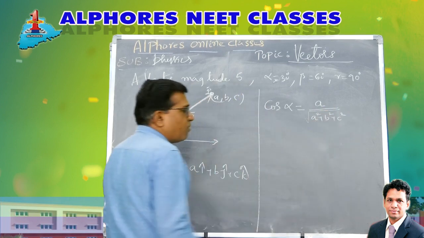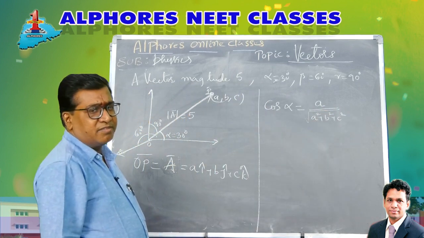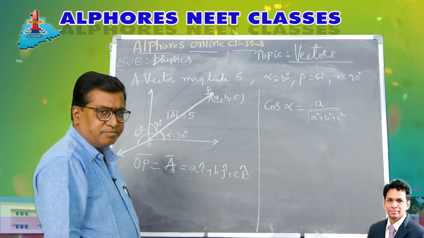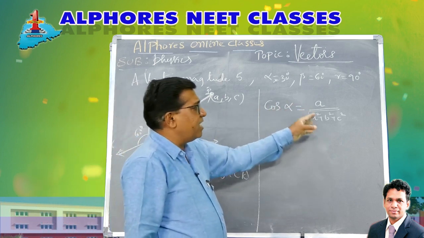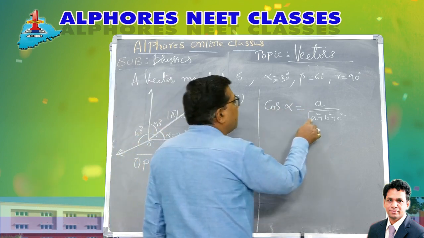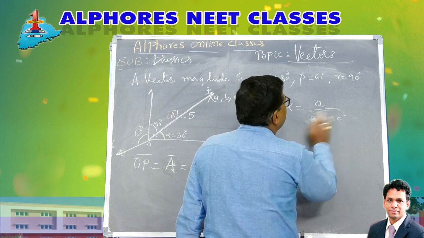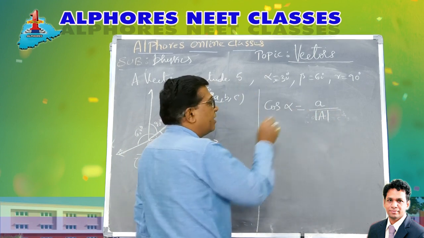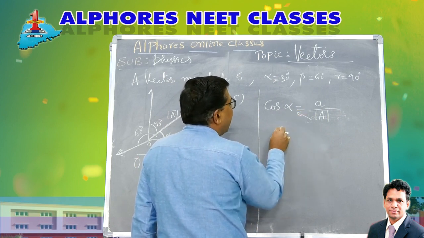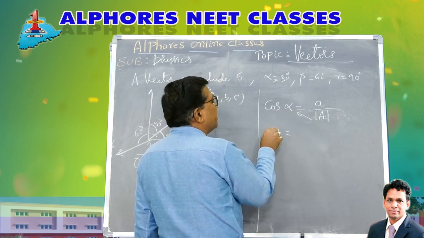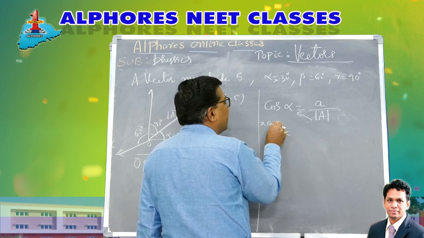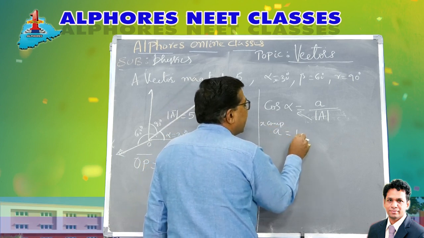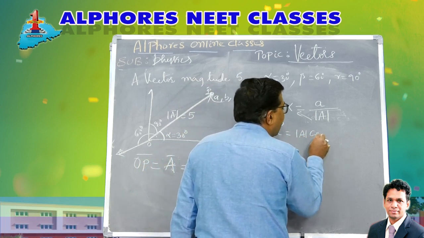This was the formula we wrote for the cosine of the angle made by the vector with the x-axis. But root of a square plus b square plus c square is nothing but the magnitude of the vector, mod a. So cross multiplying, the x component of the vector, a, I can write as mod a cos alpha.